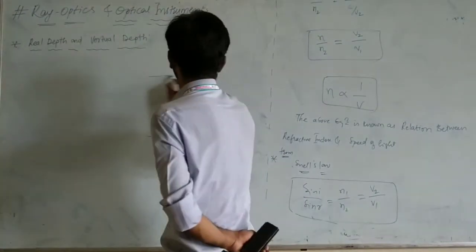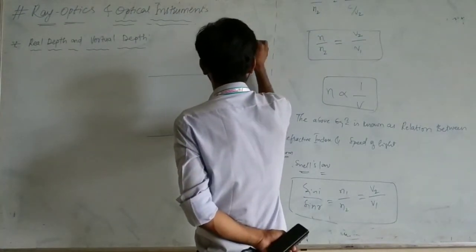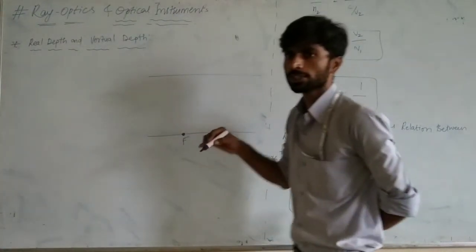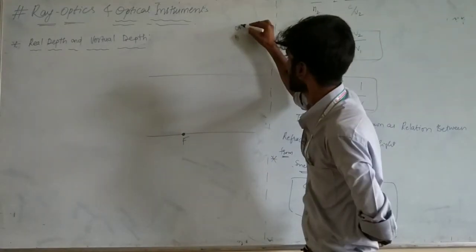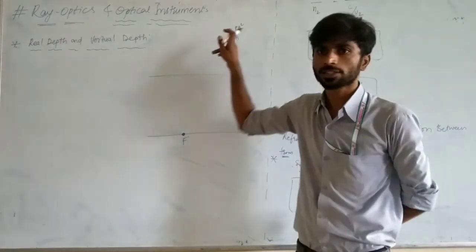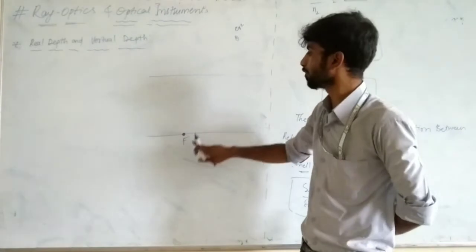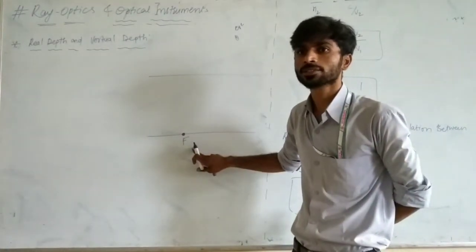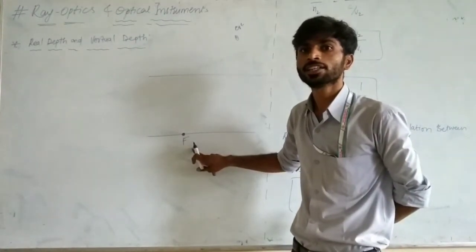Now, from here, this is you. This is your eye, your human eye. You are seeing this fish. Where does it appear?